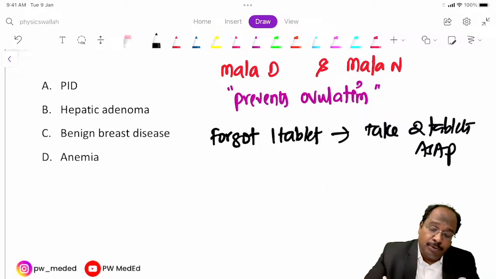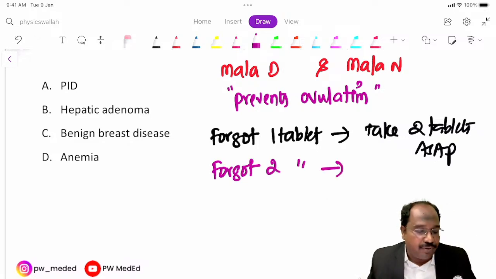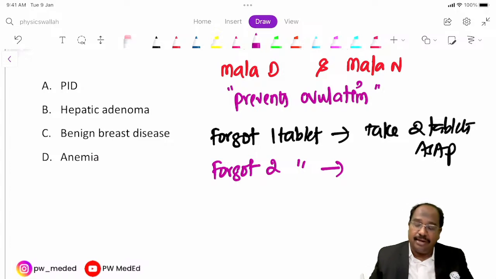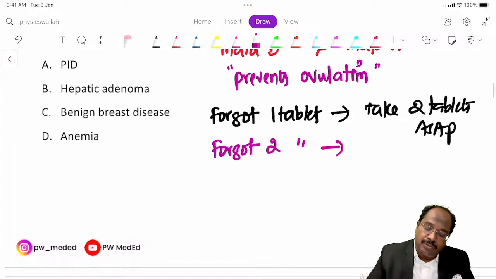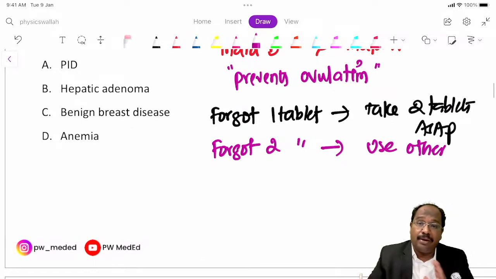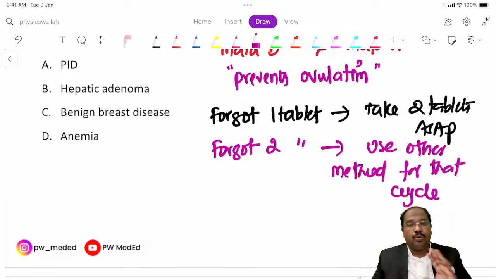Suppose another woman comes and claims that she forgot 2 tablets, the day before yesterday and yesterday, and she is coming on the 3rd day. For that cycle, use another method, because ovulation could have happened.